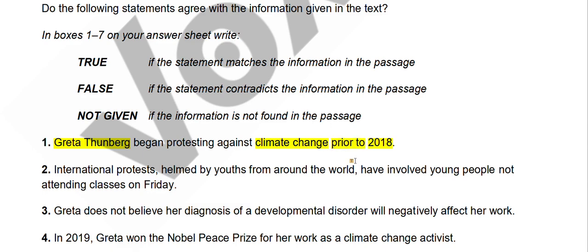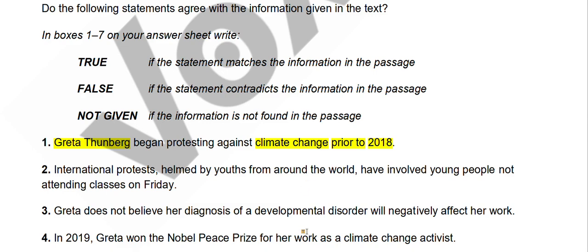So if she was protesting from 2015, 16, 17, any year before 2018, we will say the answer is true. But if she started protesting in 2018 or after 2018, we will say false. And if we don't know the year she started protesting against climate change, we will say not given.